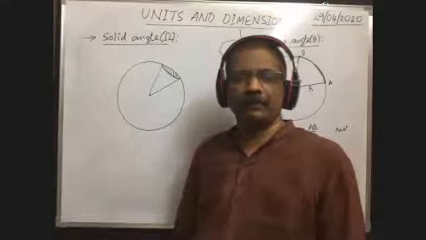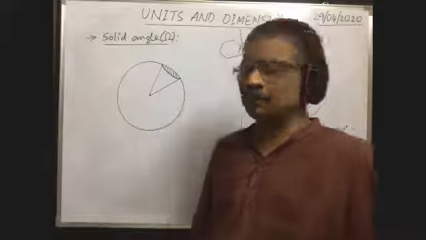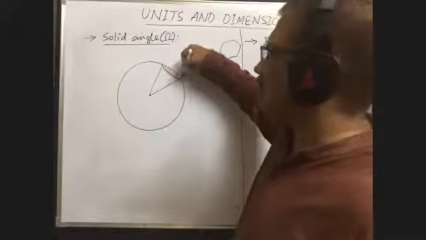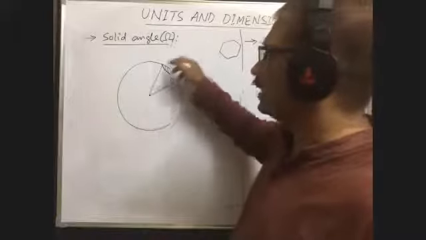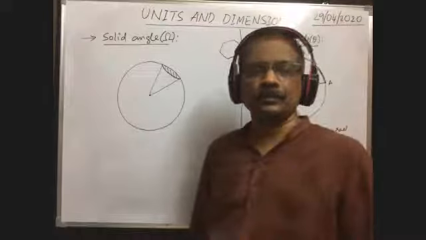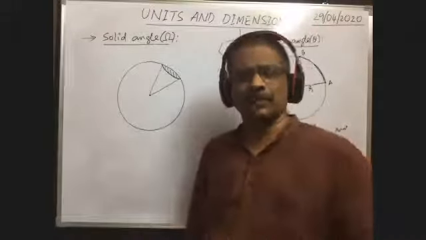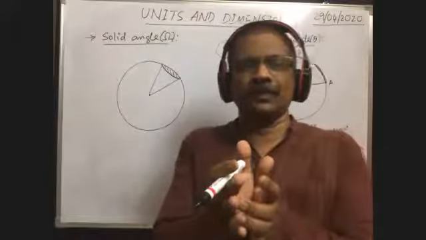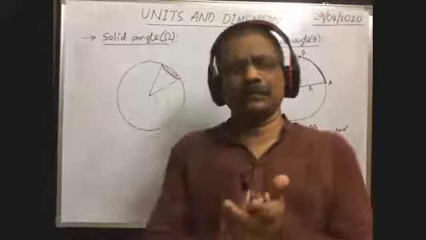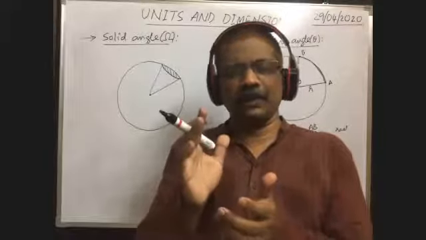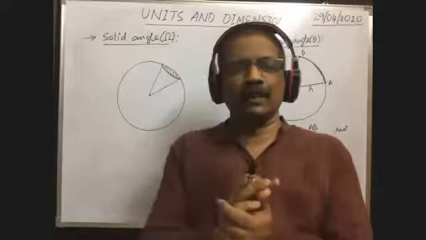Anybody, respond in the chat box. Cone, very good. When you join all the points on the circumference and the center, you will get a conical form. You will get a cone. Already you know the cone ice cream. After having the ice cream, the empty cone remains.